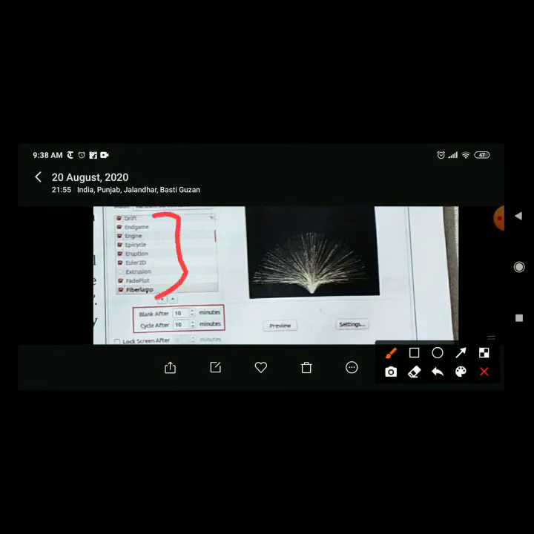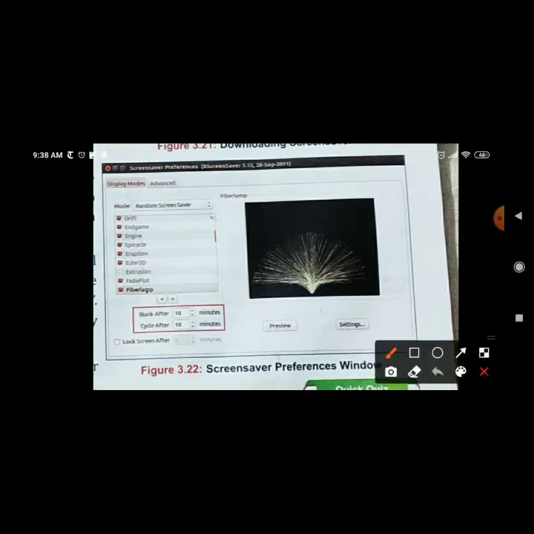From these options you can click on any screensaver. And here you can see blank after, means here they have mentioned 10 minutes. Means if we are not working on the computer for 10 minutes continuously, it will show the screensaver.